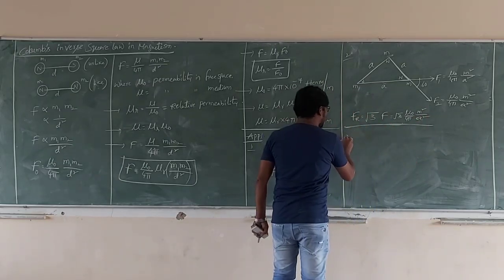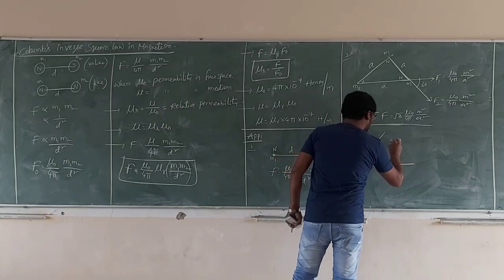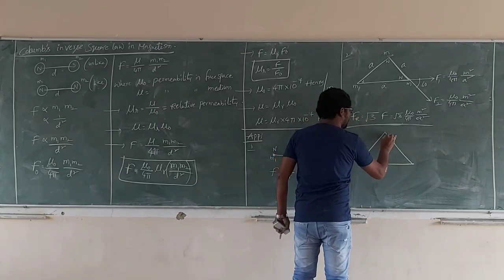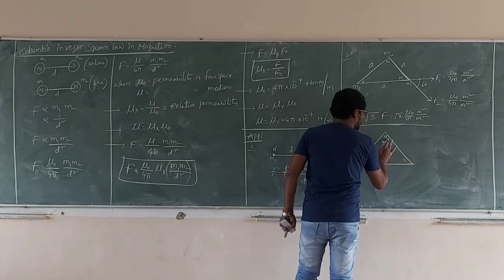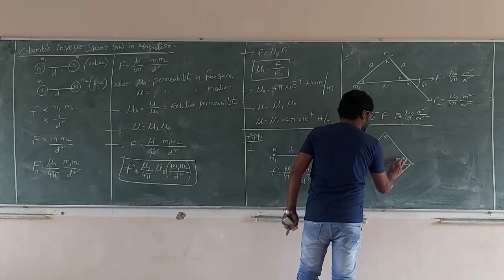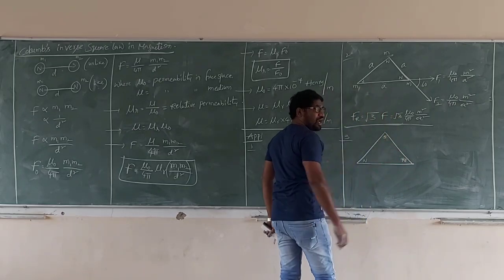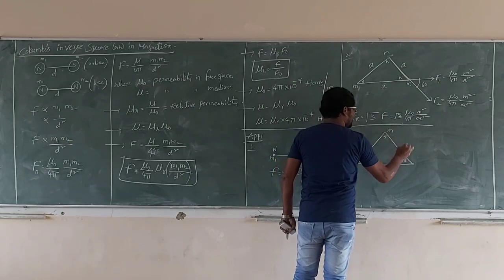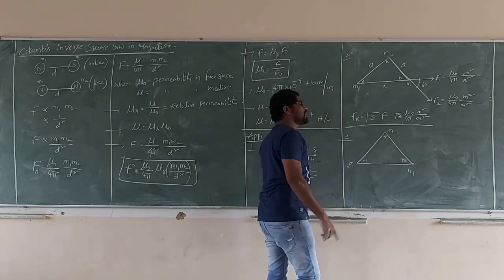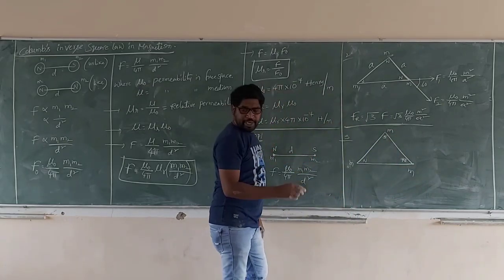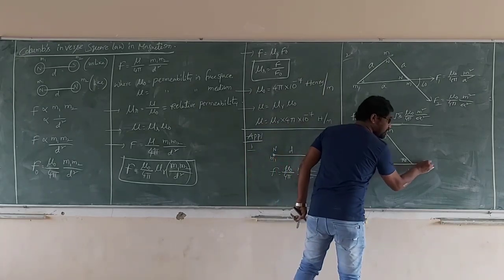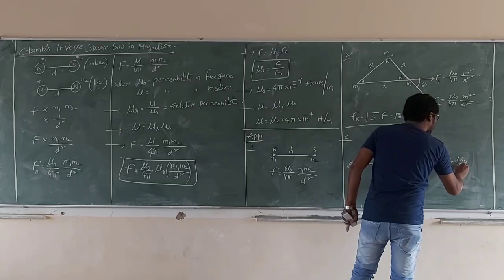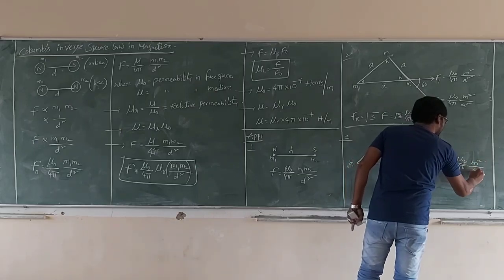Again we go the same way. Listen carefully: this is north pole, this is north pole, this is south pole. Now one of the poles is reversed. This is positive m, this is positive m, this is negative m. What is the resultant force? F1 is repulsive, equal to mu naught by 4 pi m square by a square.